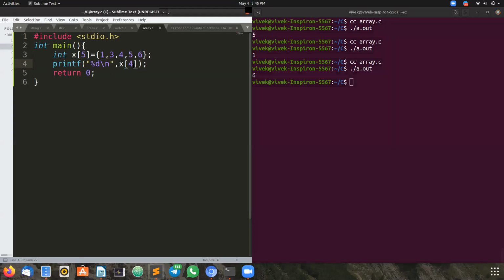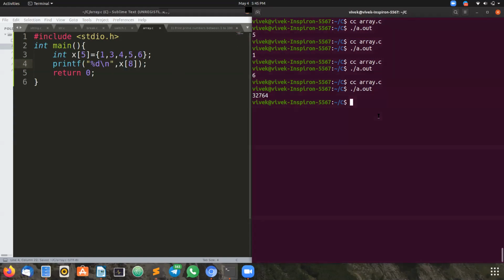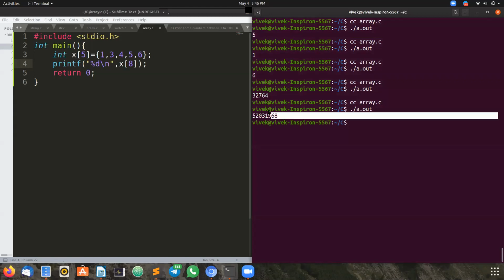If we give the index as 5, that is the length of the array, what happens? We have got some garbage value. See, this is called a garbage value. In the output, you can see 32764. That is a garbage value. Now I will give x of 8. x of 8 does not exist, but still I want to print it. What happens? We have got more garbage value.